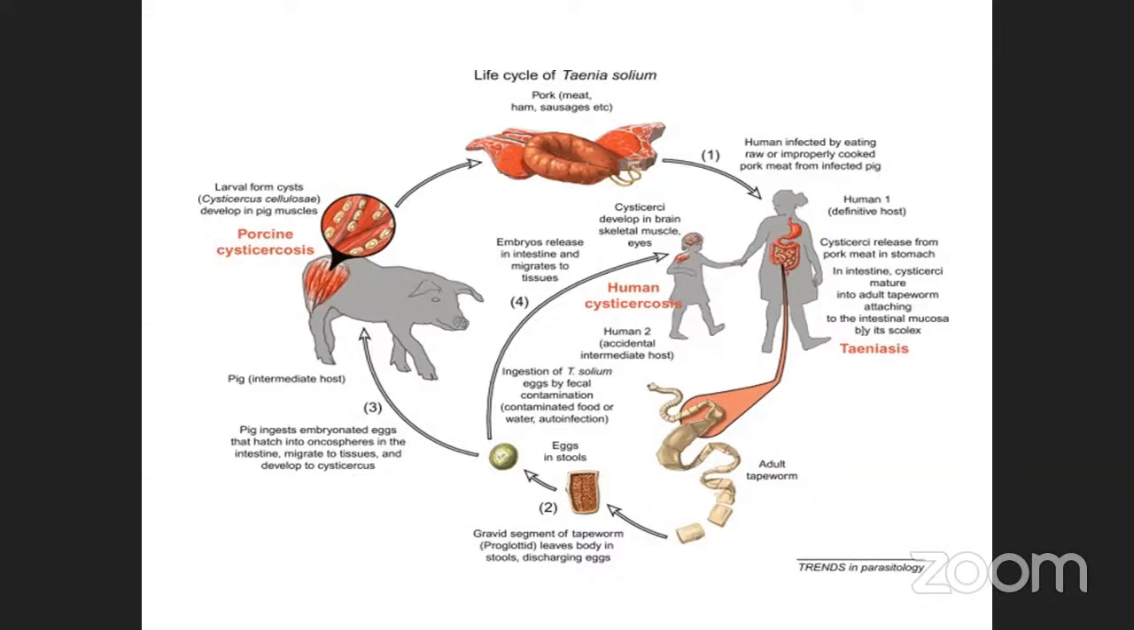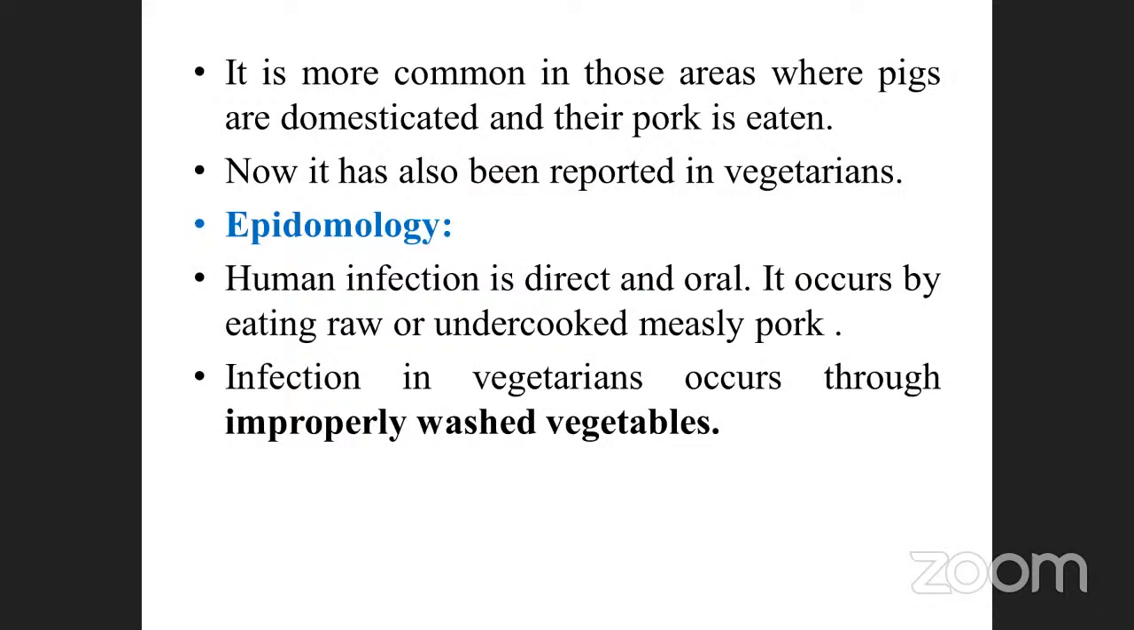After that, it produces so many eggs. They are transferred through the stools. What do stools mean? The outlet, the solid waste. The solid waste is also eaten by which one? The pig. Again the cycle continues. These are the cycles of Taenia solium. It is more common in those areas where pigs are domesticated and pork is eaten.